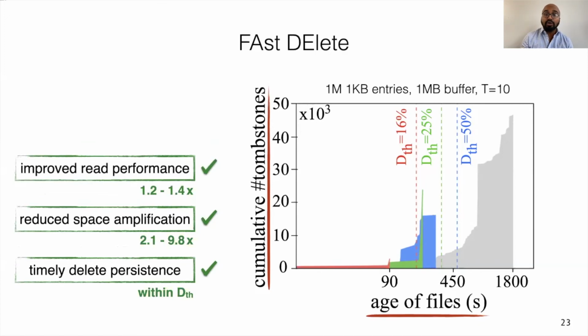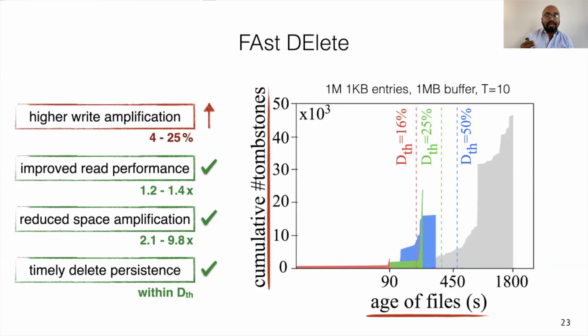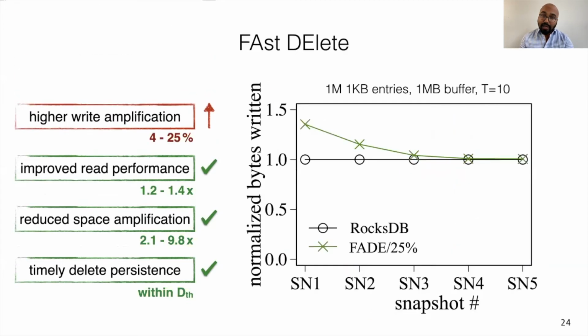However, if we plot the total data written along the y-axis for these experiments, we will observe that FADE writes more data upfront and thus has a spike in write amplification. While it appears that everything comes at a cost, we also observe that this initial spike of 4 to 25% in write amplification in the first snapshot is amortized over time, as by persisting deletes timely, FADE avoids rewriting the invalidated entries over and over again during compactions.